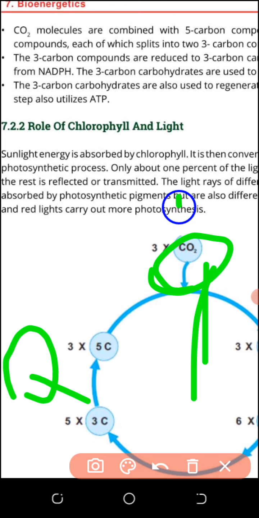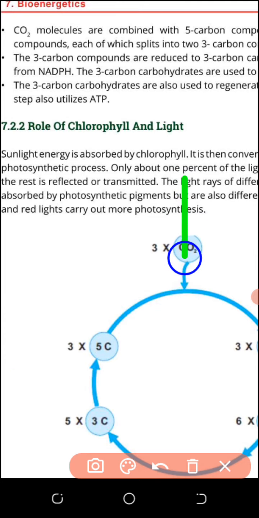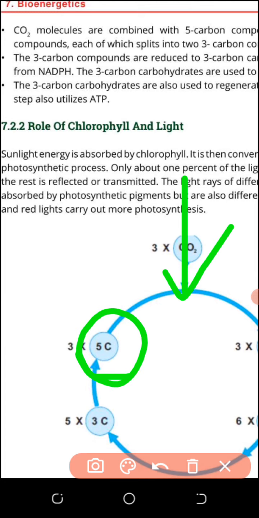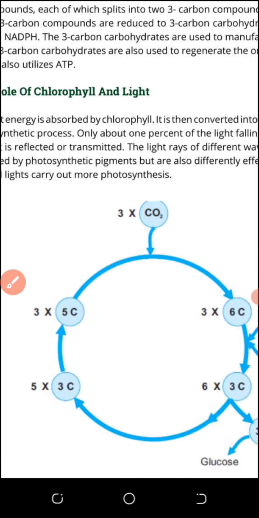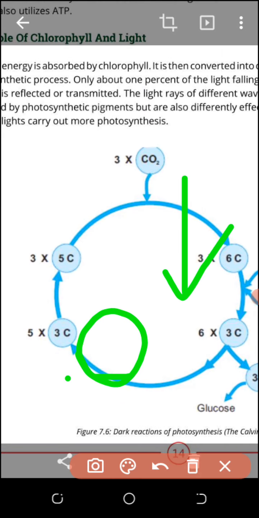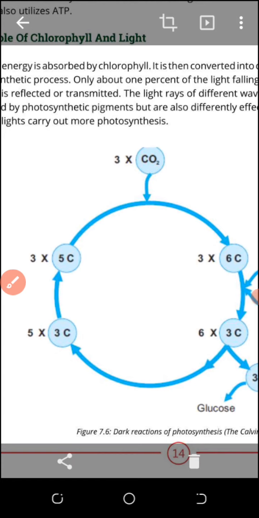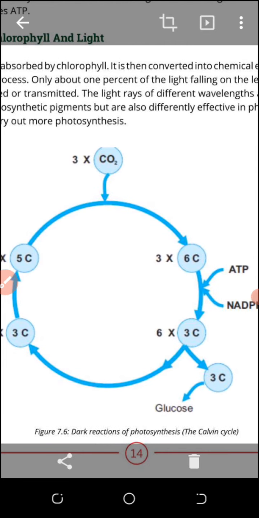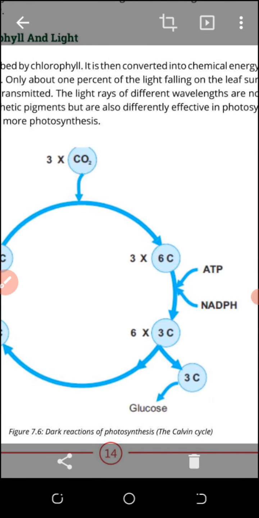So carbon dioxide will be used, and when the carbon dioxide is used, it will react with the 5 carbon molecule. Forget these 3 numbers, because I will explain them. When 1 carbon dioxide molecule reacts with a 5 carbon molecule, it will change into a 6 carbon molecule. I am not naming the 6 carbon molecule. I will tell you the names of these molecules in first year.